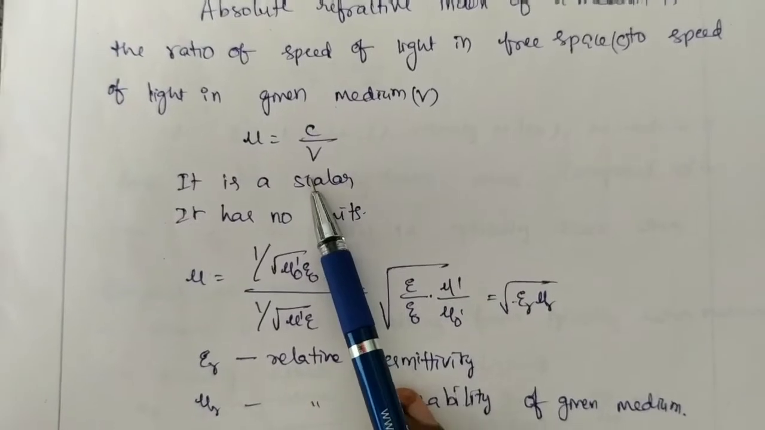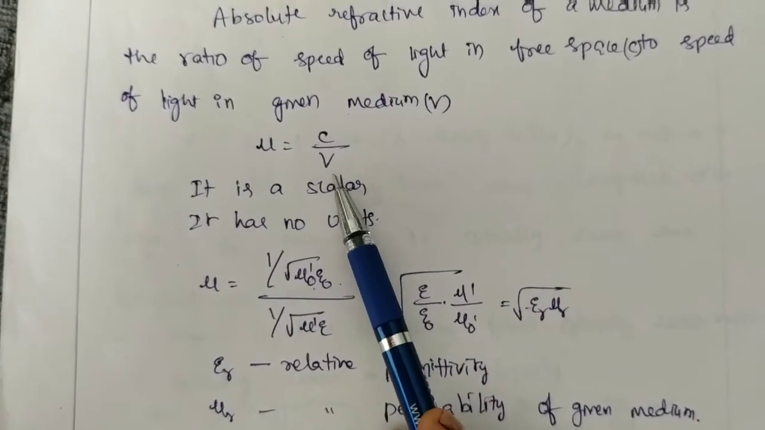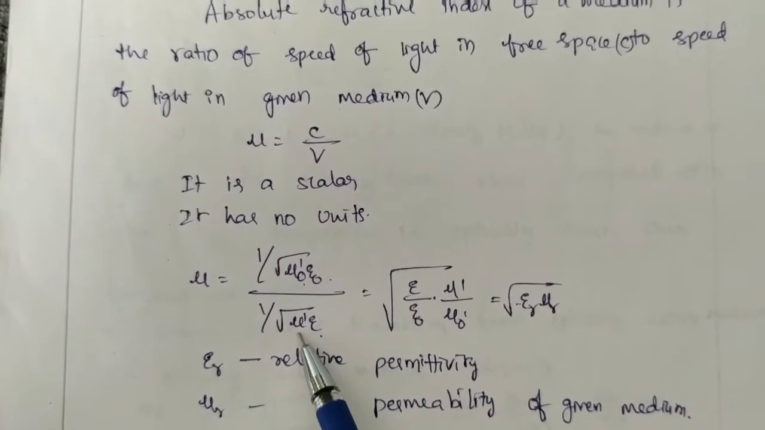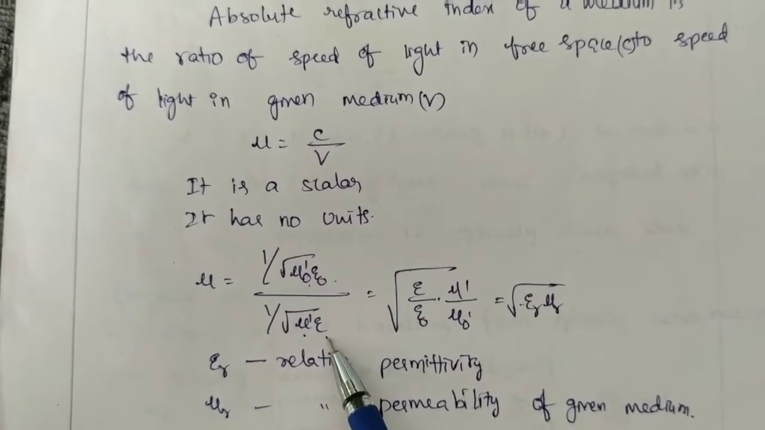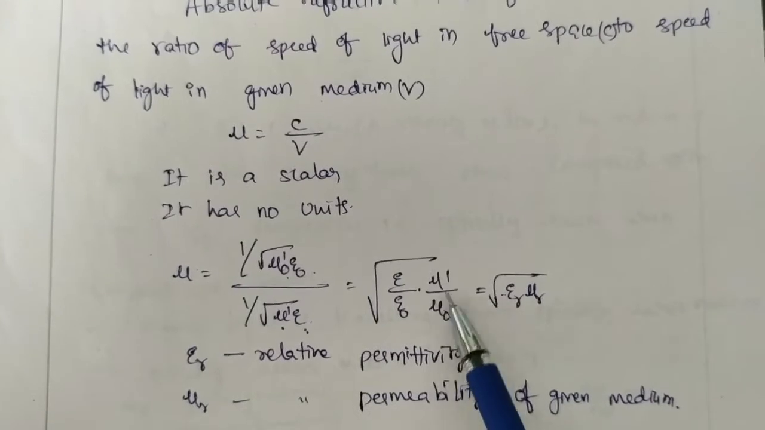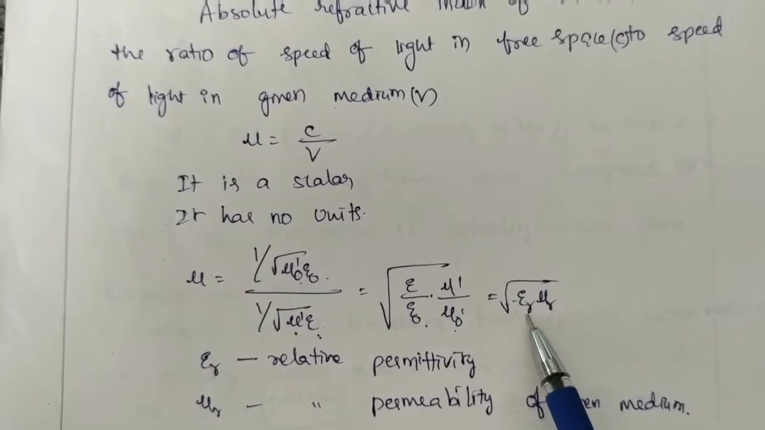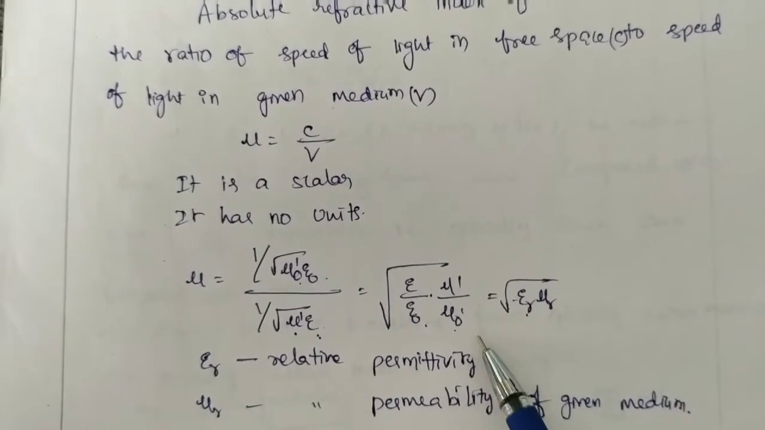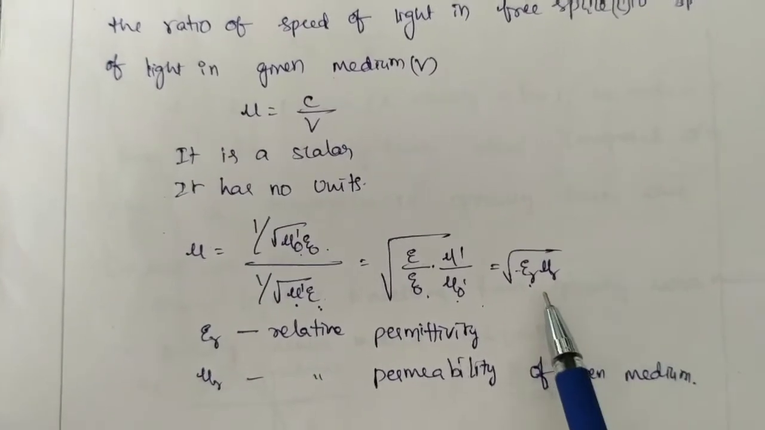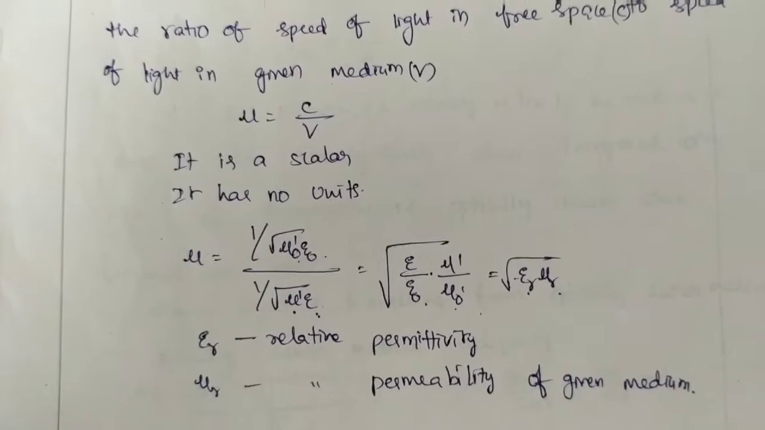The velocity of light in vacuum is 1 by root over mu naught epsilon naught, and the velocity of light in a medium you can write as 1 by root mu epsilon, where mu is the permeability of the medium and epsilon is the permittivity of the medium. These values depend upon the nature of the material. On simplifying, epsilon by epsilon naught is the relative permittivity epsilon r, and mu by mu naught is the relative permeability mu r. So by knowing the relative permittivity and relative permeability, you can calculate the refractive index of the given medium.